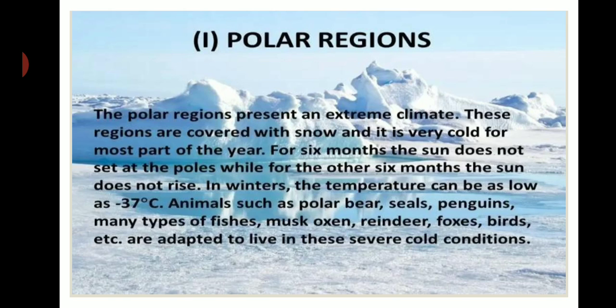For 6 months the sun does not set at the poles, while for the other 6 months the sun does not rise. In winter, the temperature can be as low as minus 37 degrees Celsius. And animals such as polar bears, seals, penguins, many types of fishes, musk oxen, reindeer, foxes, and birds are adapted to live in these severe cold conditions.